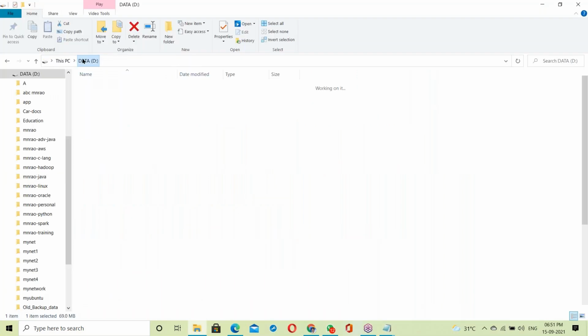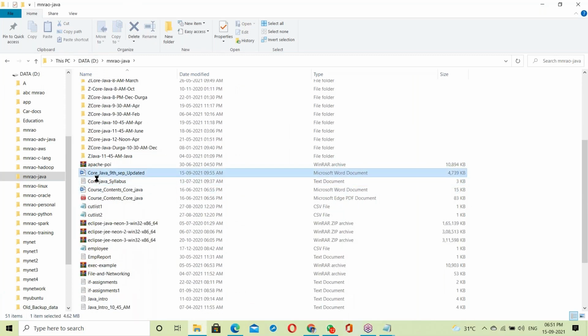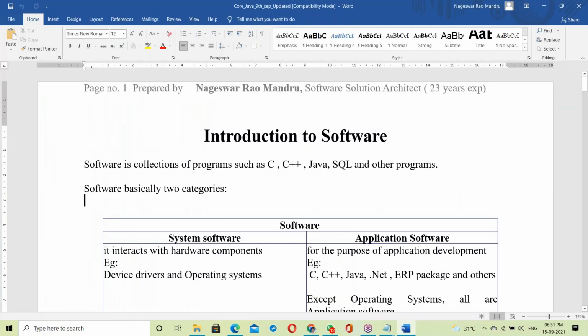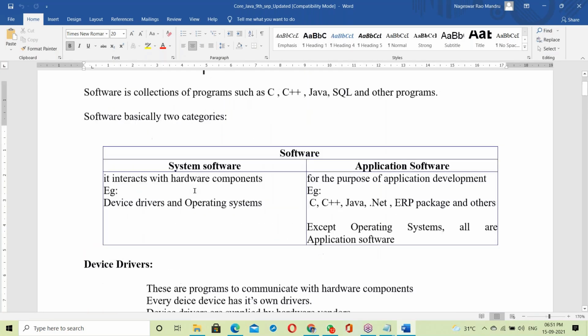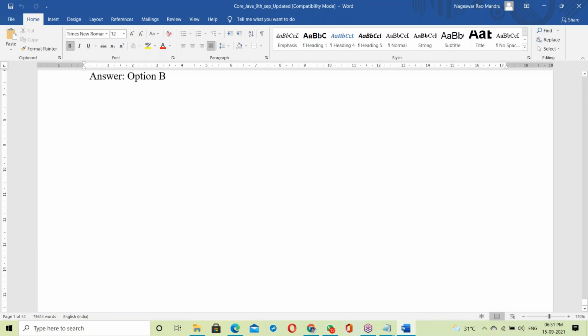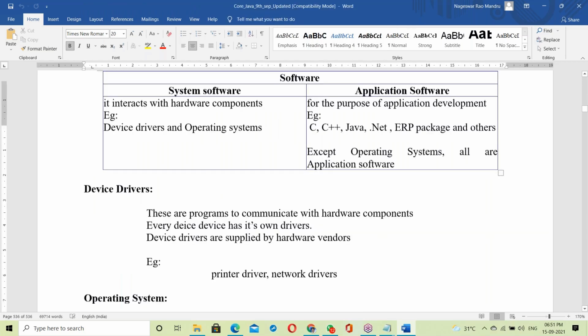Next, the Java documents. This is a recently updated document, updated on 9 September. I think it is 590 or 530 pages. So this is the complete document for you, a 536 page document. This is the class document.